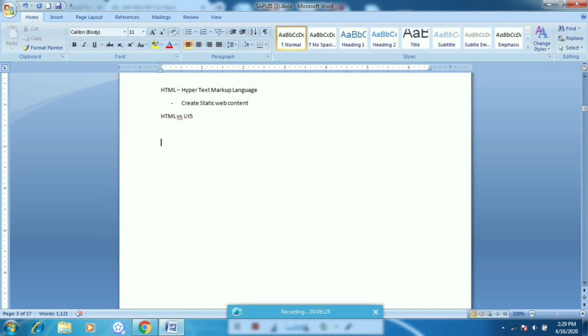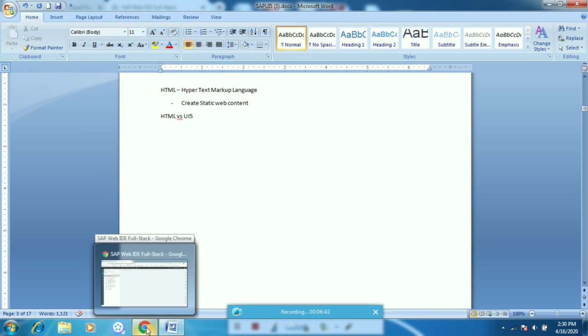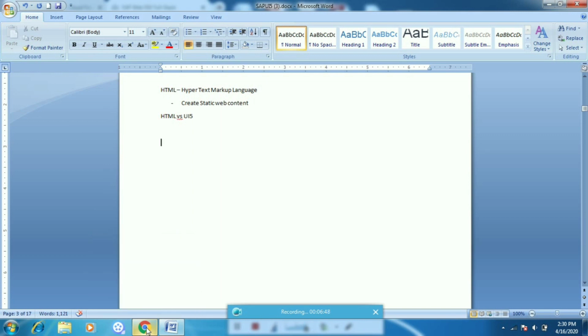We will see step by step, and then we will integrate those things and create a UI5 application. In today's class we will mostly see what HTML is and we will discuss all the tags required for a UI5 application. There are many tags.